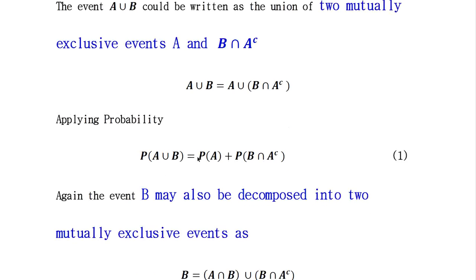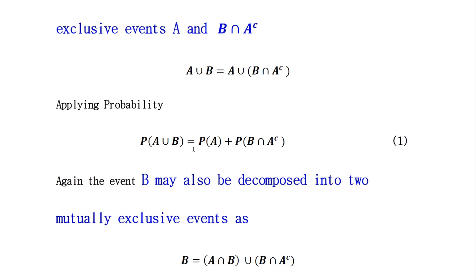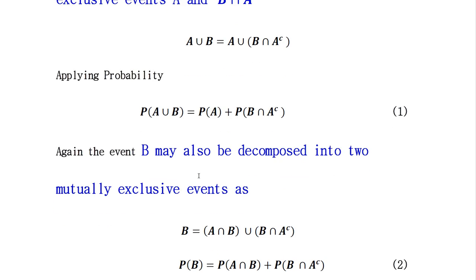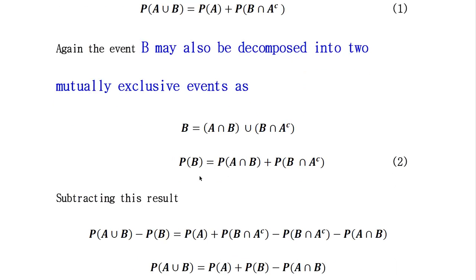By applying probability, probability of A union B is equal to probability of A plus, union means plus, probability of B intersection A complement. Again, the event B can also be decomposed into two mutually exclusive events. We can write event B as (A intersection B) union (B intersection A complement).